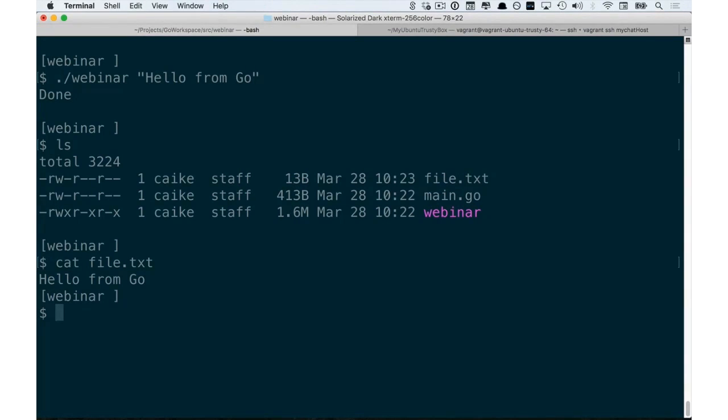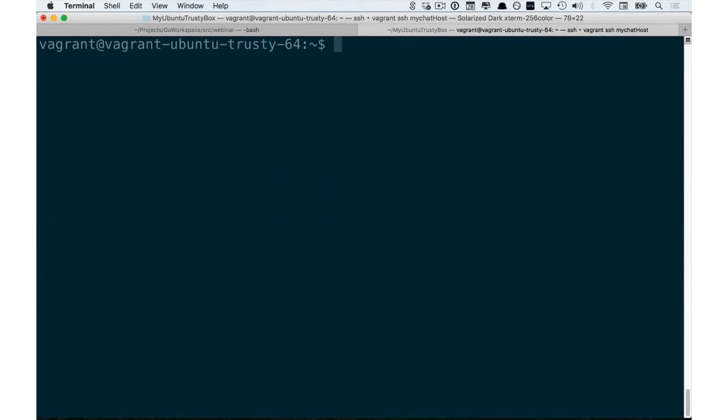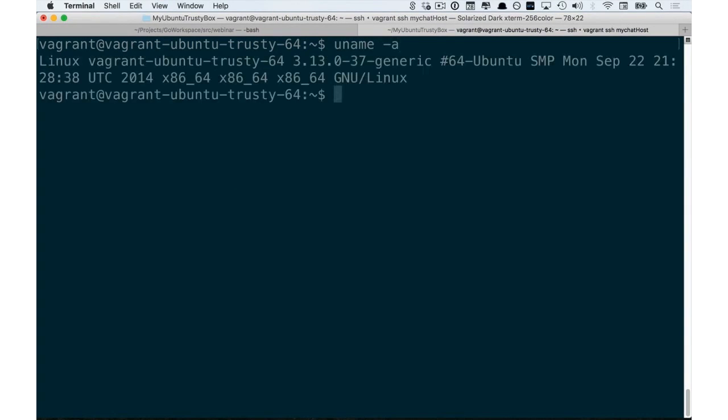Now, this file only works on OS X machines. On this other tab, I am running a Linux operating system. As you can see, it is an Ubuntu machine.